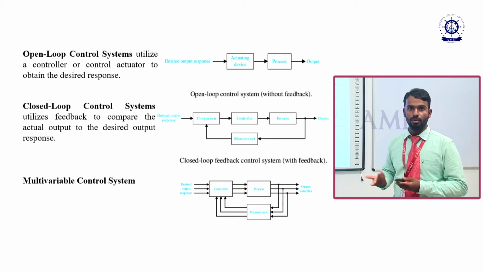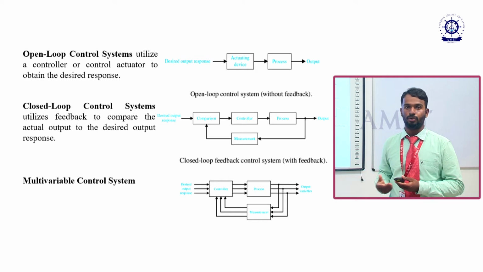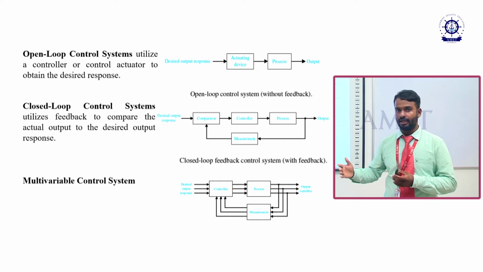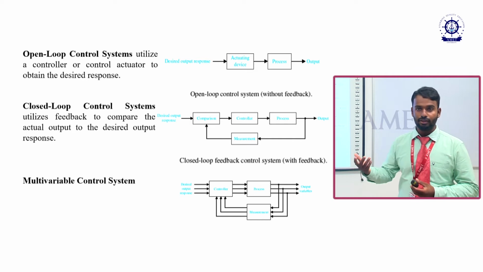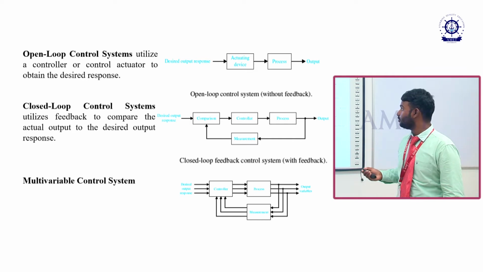I don't know what the value is, how it is rotating, whether it is rotating in the optimal condition or in the safe range. I don't know. This open loop system is without feedback, without measuring the output value, so it is said to be open loop.